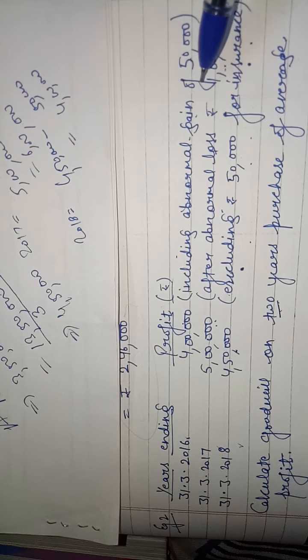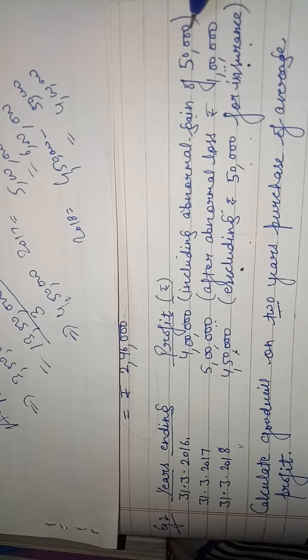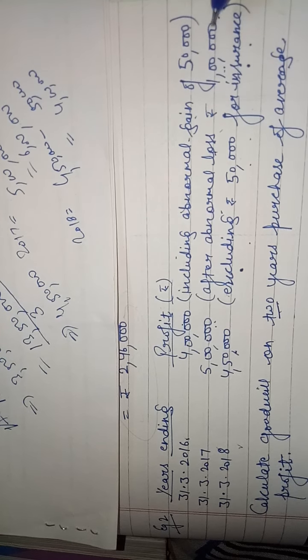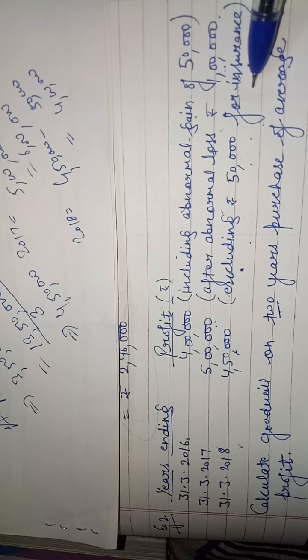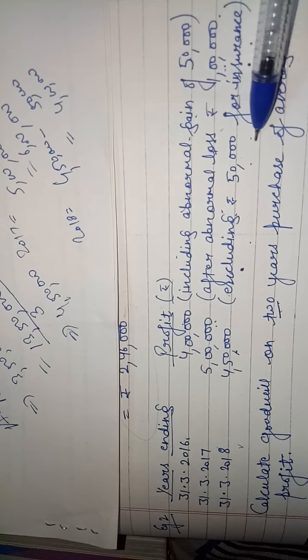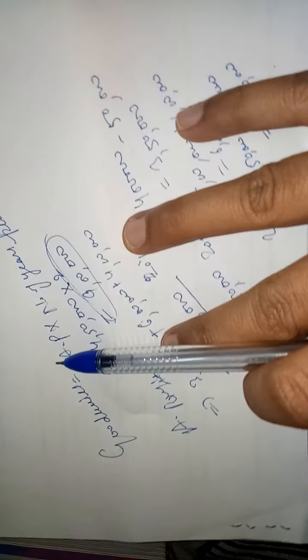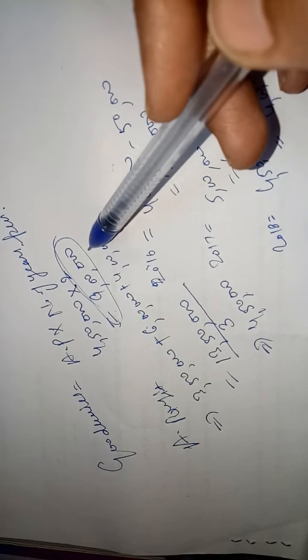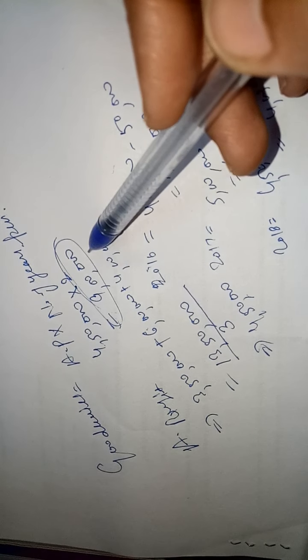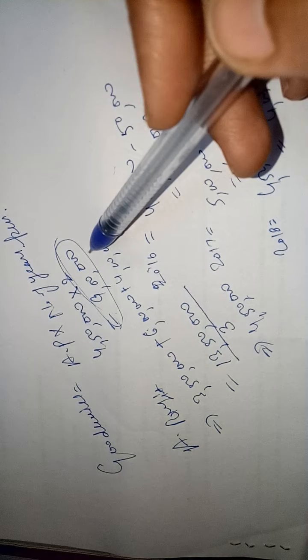In this example, abnormal gain will be subtracted, abnormal loss will be added, and normal expense of business which is not included will be now deducted. Then we will calculate average profit, and then goodwill is equal to average profit into number of years purchased, 9 lakh. Clear? So see this video carefully and practice these questions.